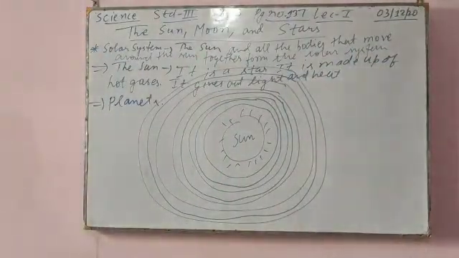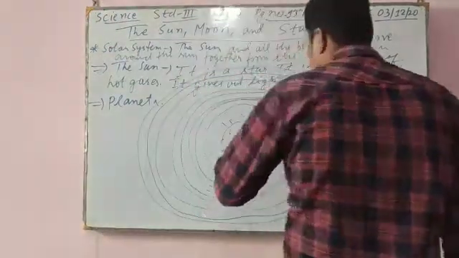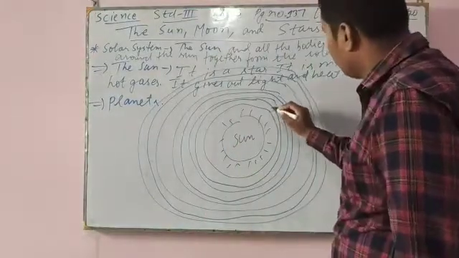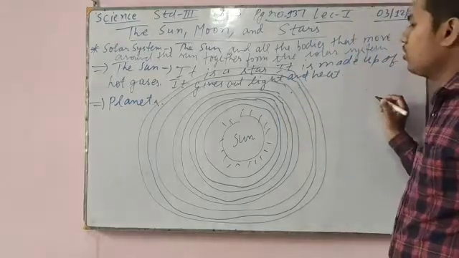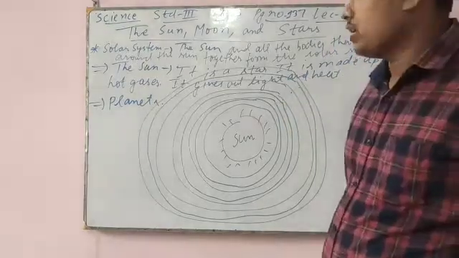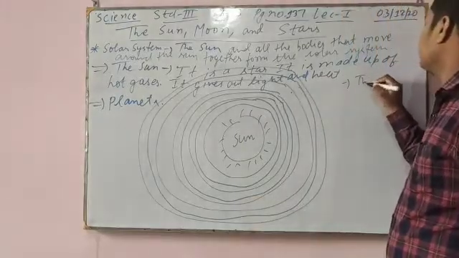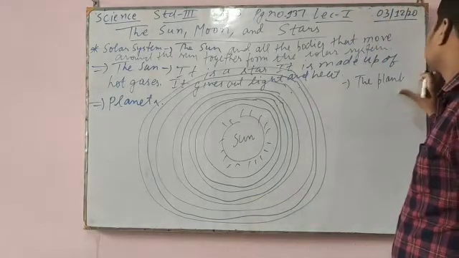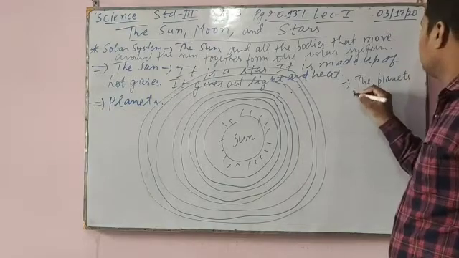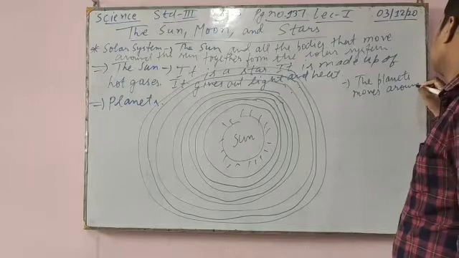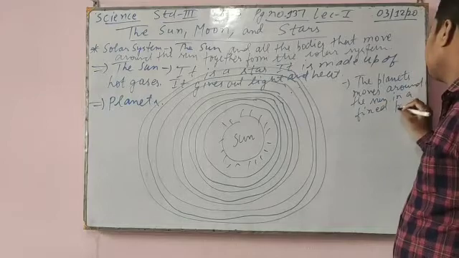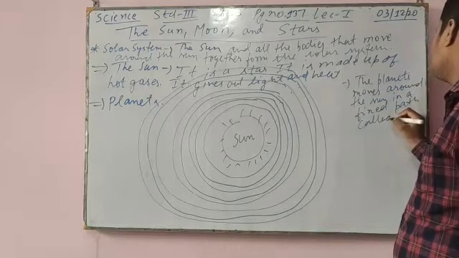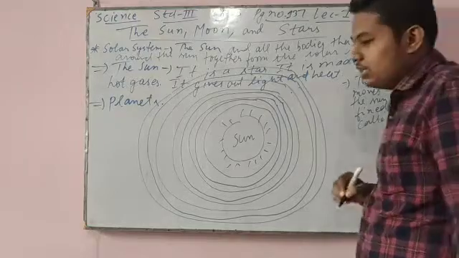So all 8 planets move around the sun in a fixed path, and that is called an orbit. This 1, 2, 3, 4, 5, 6, 7, 8, whatever these are, is known as an orbit. Now I am writing here: the planets move around the sun in a fixed path called orbits.